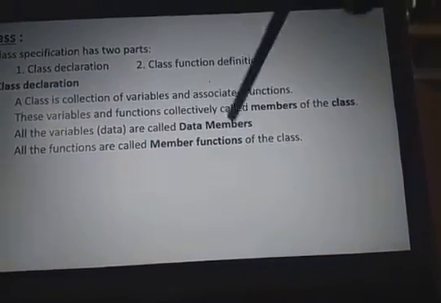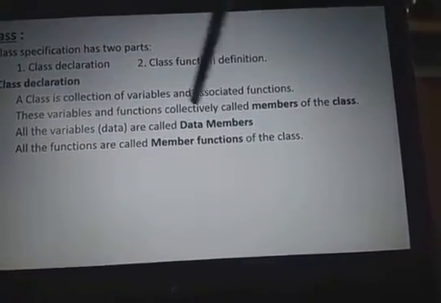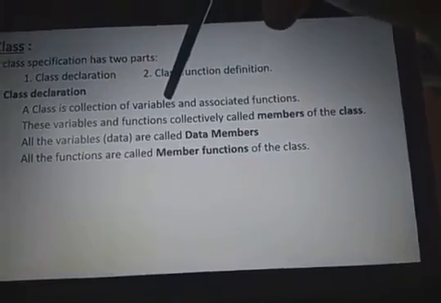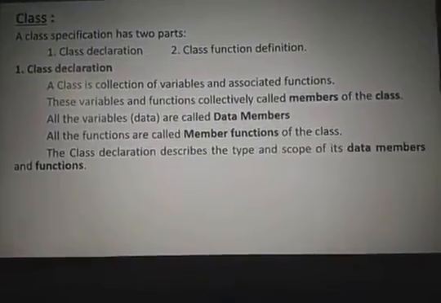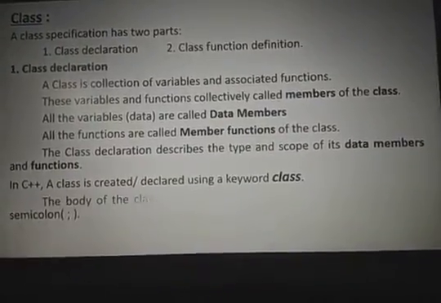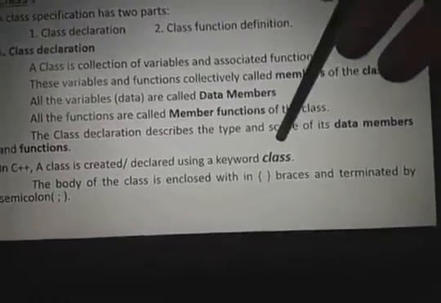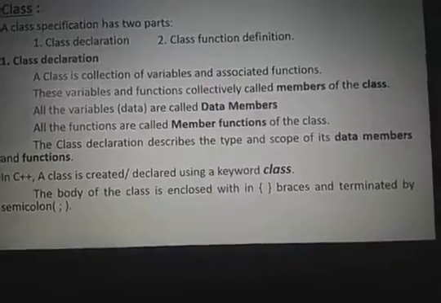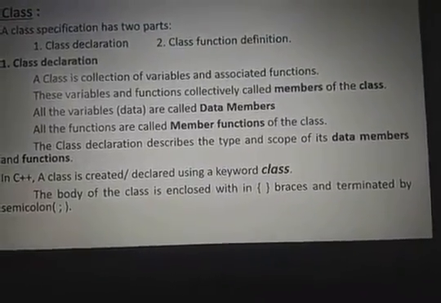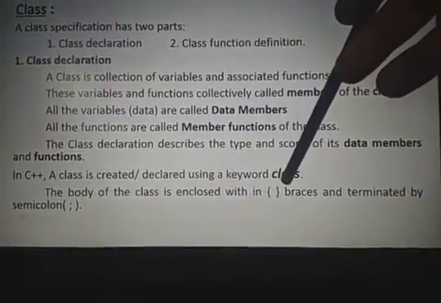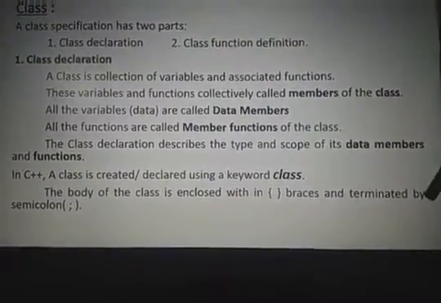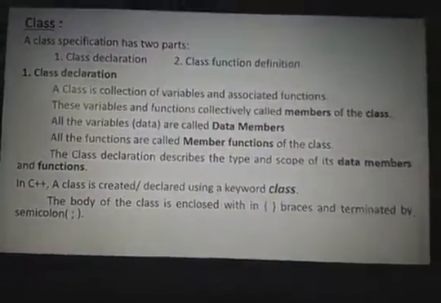Member functions are associated functions which are in the class. Data members are variables which are declared inside the class. So how to declare a class? By using a reserved keyword, class, we can declare the class. It contains a body of the class to define the variables and functions. That is why the body of the class is enclosed within the opening and closing braces, and it is terminated by a semicolon. It is compulsory.